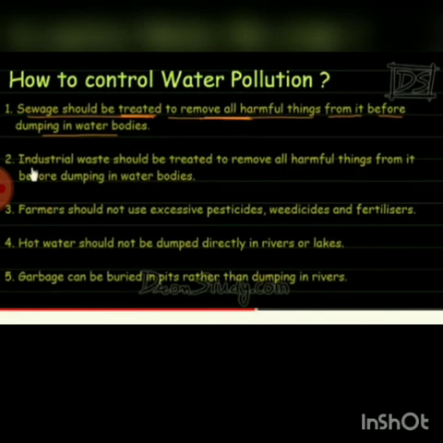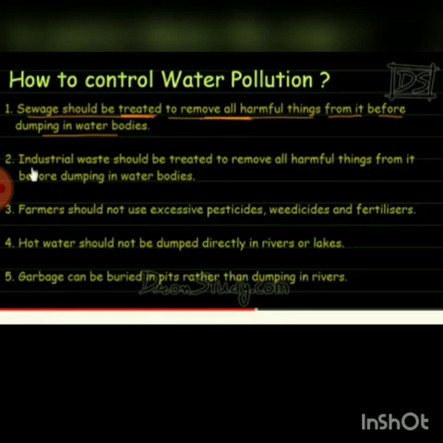Then how to control water pollution? Sewage should be treated to remove all harmful things from it before dumping in water bodies. Industrial waste should be treated to remove all harmful things from it before dumping it in water bodies. Farmers should not use excessive pesticides, weedicides and fertilizers. So even farmers should not use too many chemical pesticides, weedicides and fertilizers.